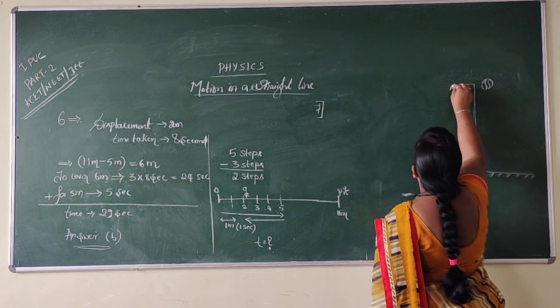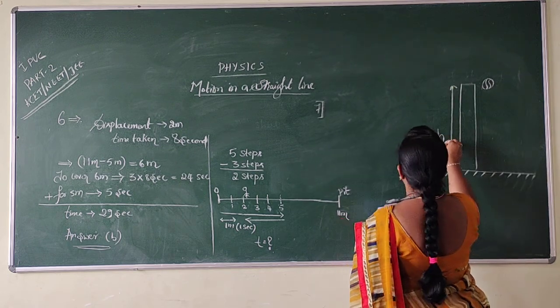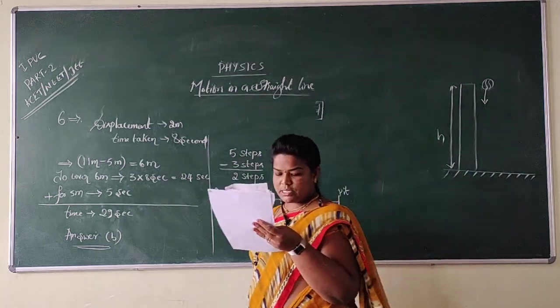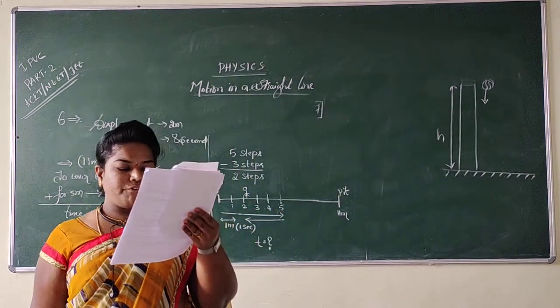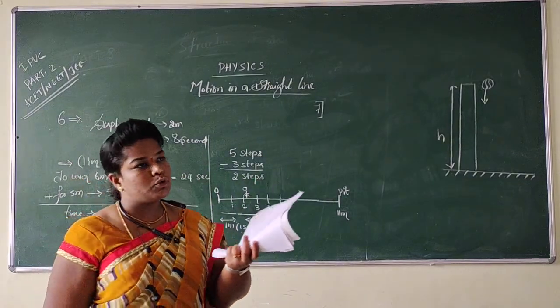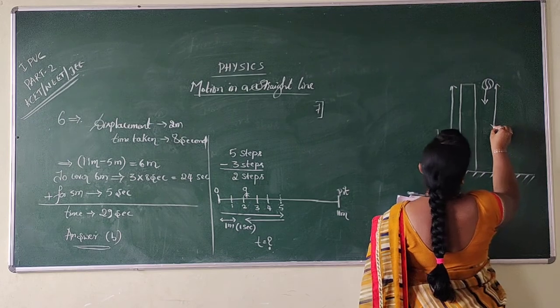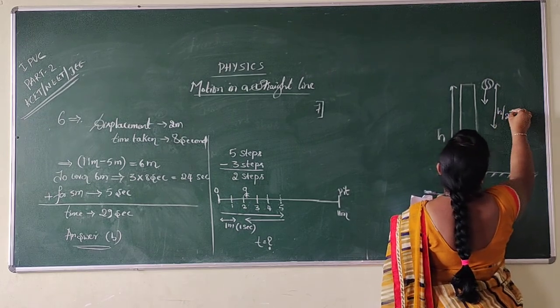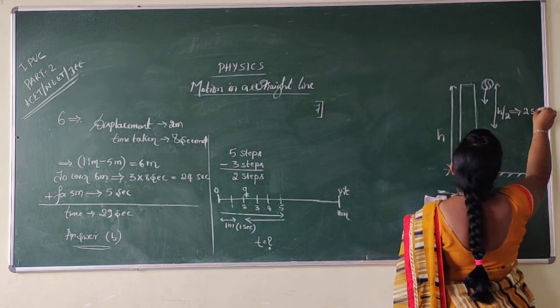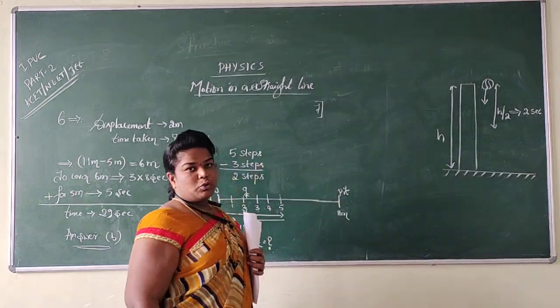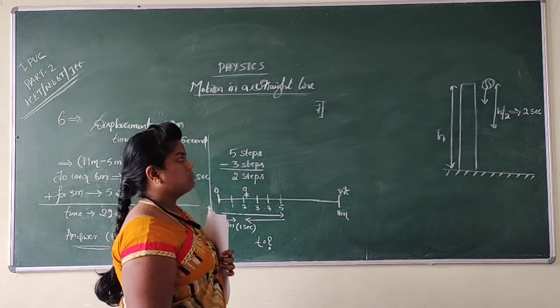The height of the tower is h. Now the ball is falling downwards. The question is like this: it falls through half of the height of the tower in 2 seconds. So to reach half of the height, how many seconds did it consume? 2 seconds of time it was consumed.